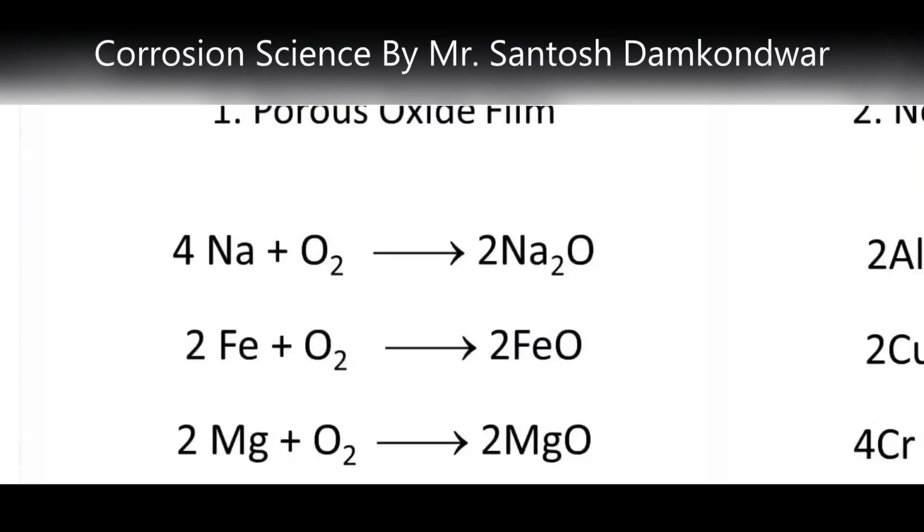These allow the oxygen to enter, so diffusion takes place and the underlying metal comes in contact with oxygen. This metal gets oxidized to form more and more metal oxide. Therefore, this kind of film is non-protective in nature, and corrosion continues in this kind of metal oxide film formation.